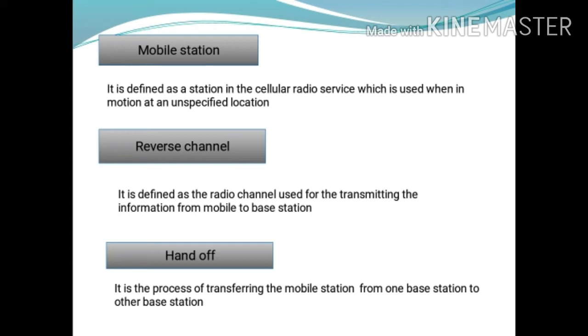Mobile stations can be portable, handheld personal units or they can be ones installed in vehicles. Next is the reverse channel. Reverse channel is defined as the radio channel used for transmitting information from the mobile station to the base station, that is in the reverse direction.